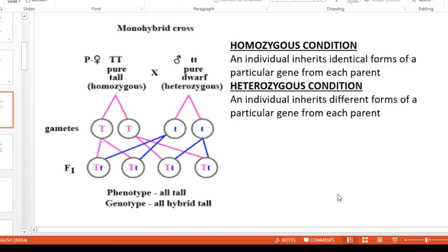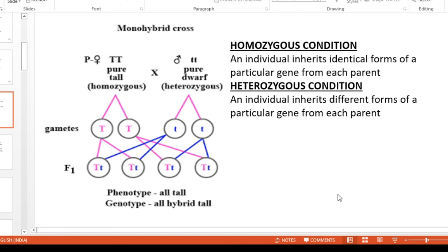What is the difference between homozygous condition and heterozygous condition? An individual inherits identical form of a particular gene from each parent. Such individuals are called homozygous individuals. For example, look at this picture. Here the pure tall plant has the genotype capital T capital T. That plant is in homozygous condition because they have both similar alleles. The second parent is a pure dwarf plant. That pure dwarf plant has two alleles, that is small t small t.